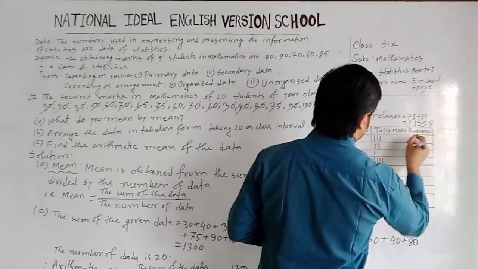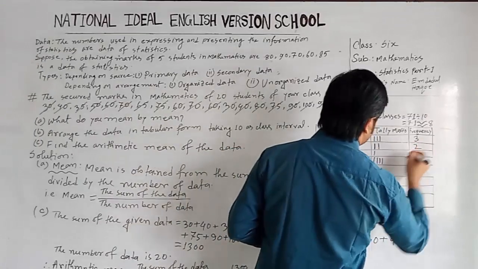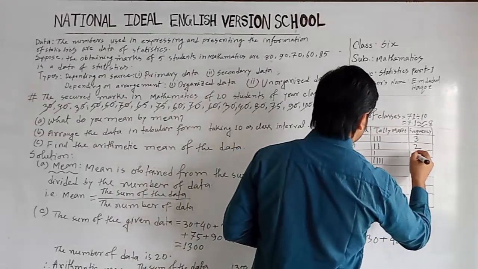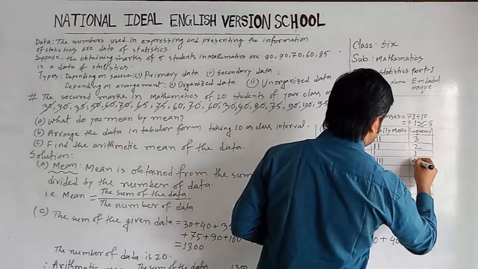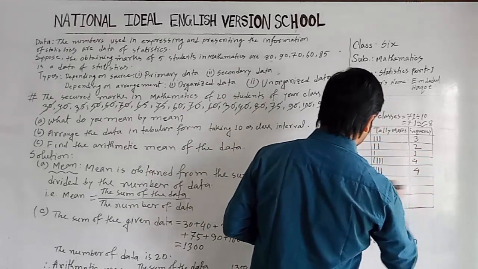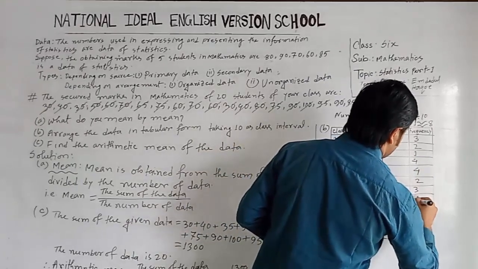Counting, we will get 3 here, 2 here, 1 here, then 4 here, 2 here, 3 here and 1 here.